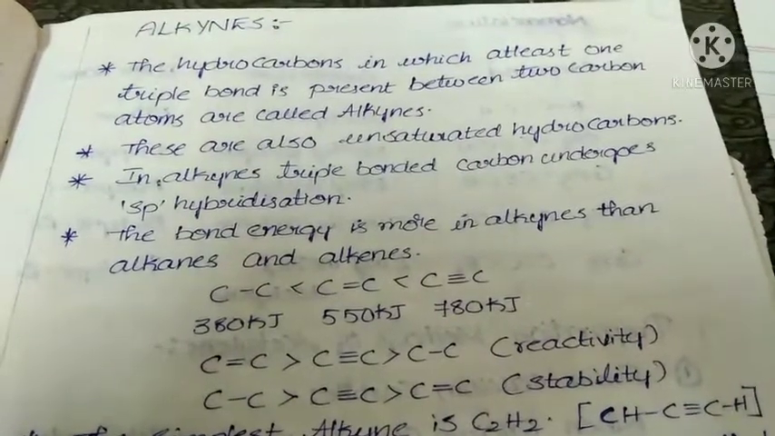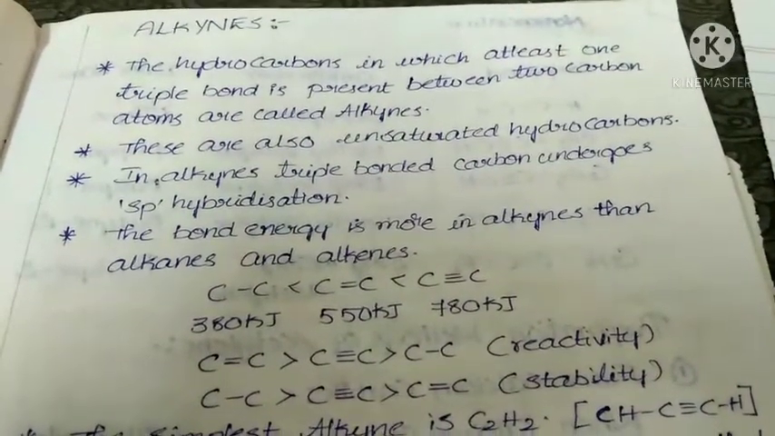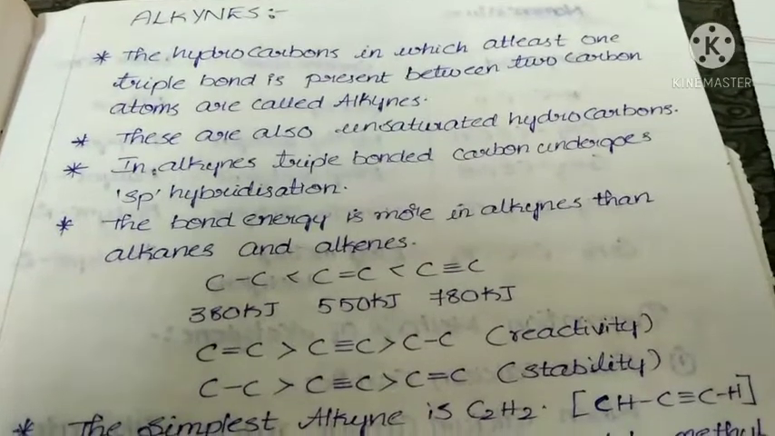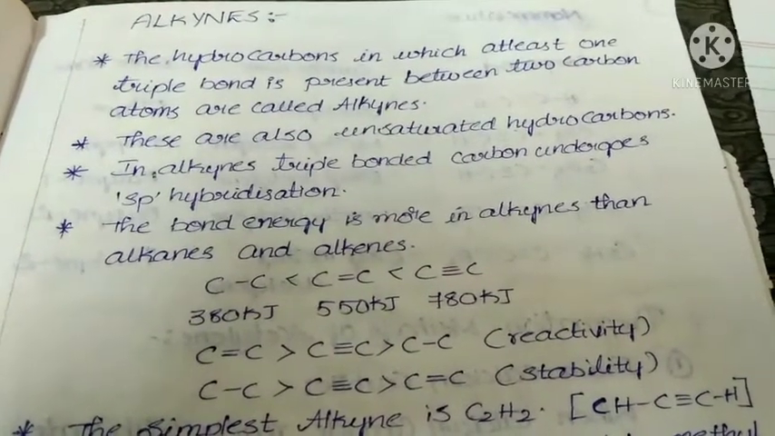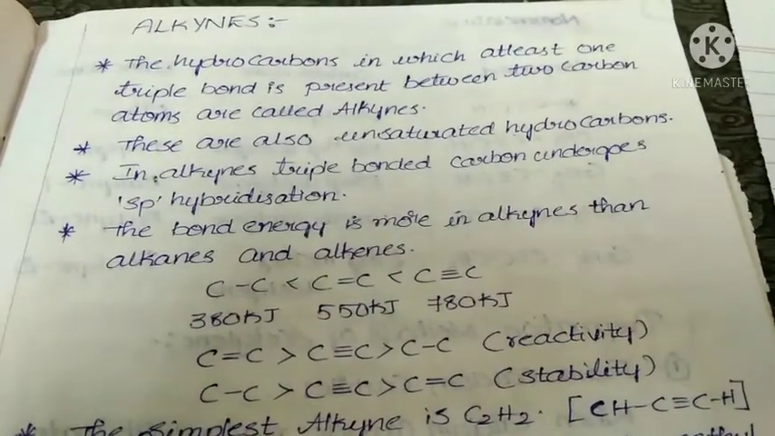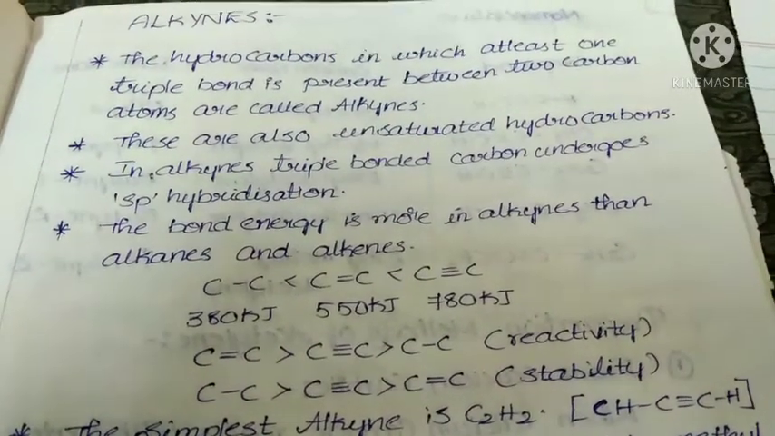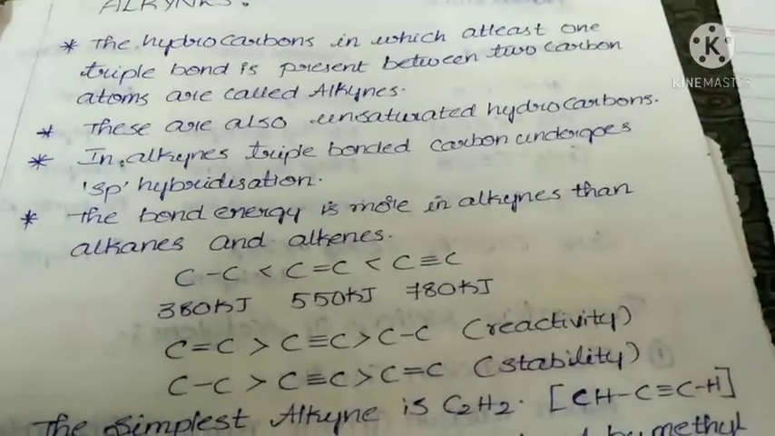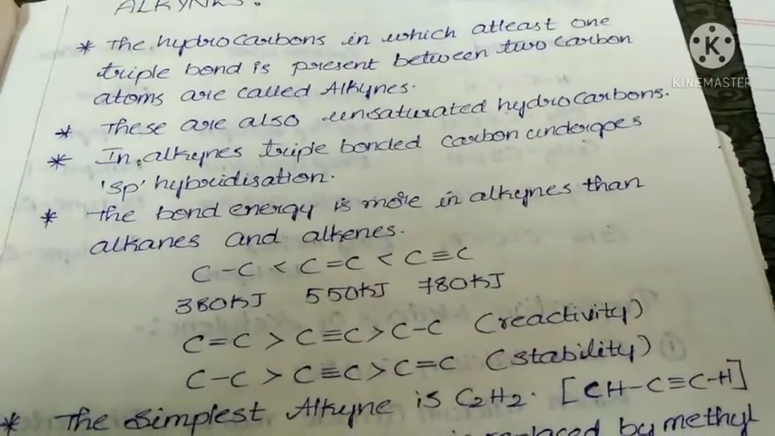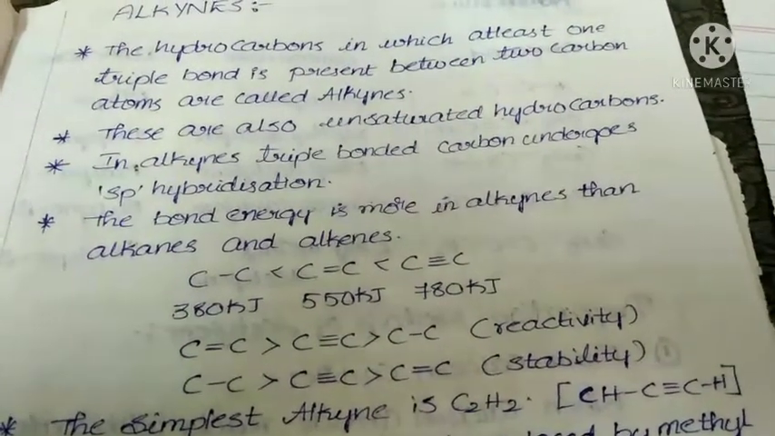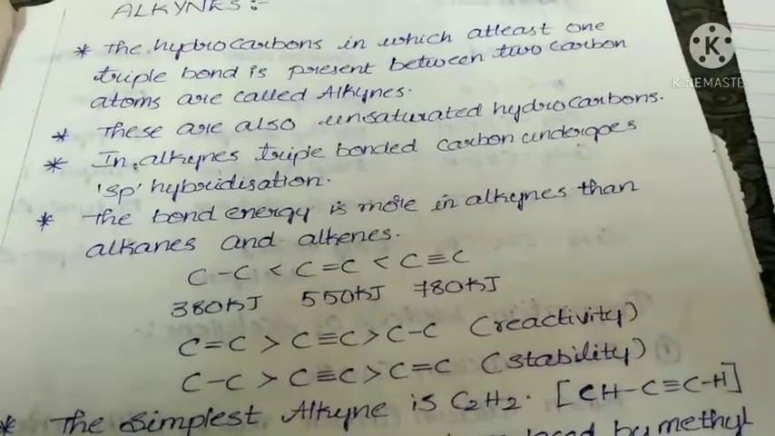Hi students, this is the next topic in the hydrocarbons chapter, that is alkynes. Here the definition for alkynes is the hydrocarbons in which at least one triple bond is present. In alkenes, at least one double bond. In alkanes, all single bonds.